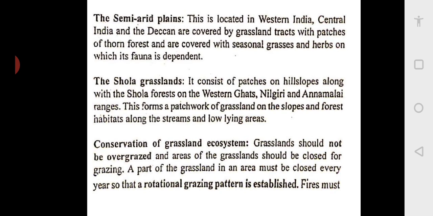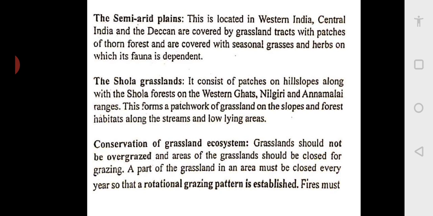And these fires should be taken care of so that they don't burn off the entire grass, especially in the summer season due to high temperatures. And third, sanctuaries or national parks must be created so that we can preserve this grassland ecosystem.